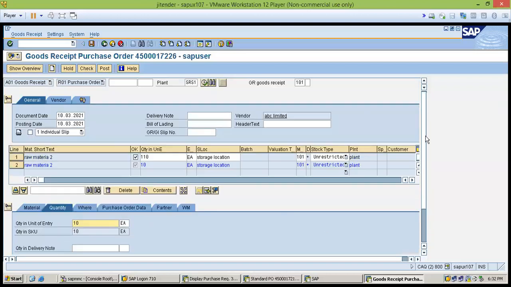Okay, sir. After this, we will post the entry and another document will be generated. We call it the GRN number, the goods receipt number.